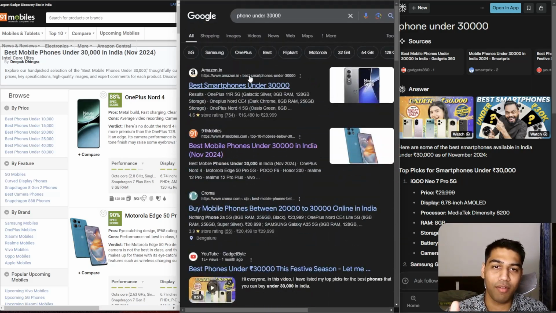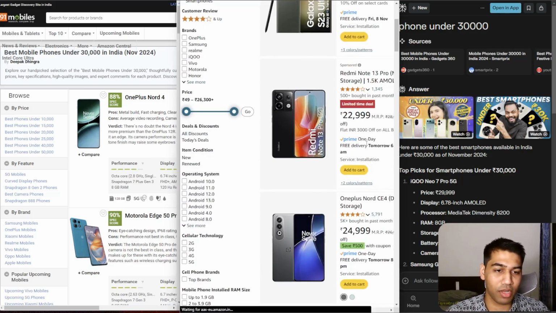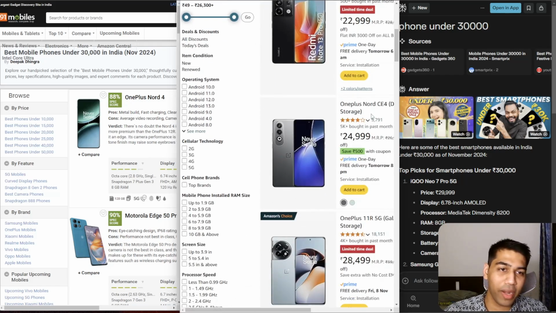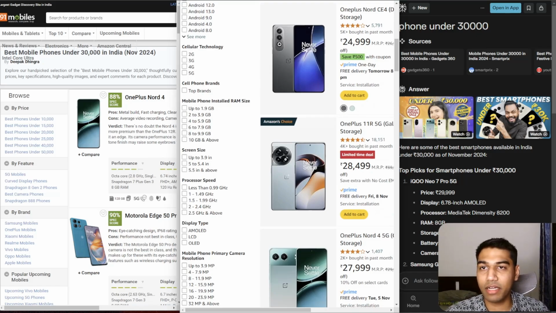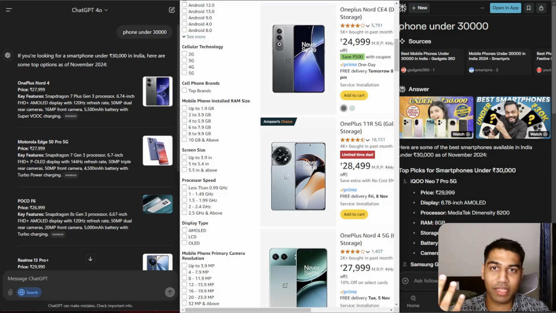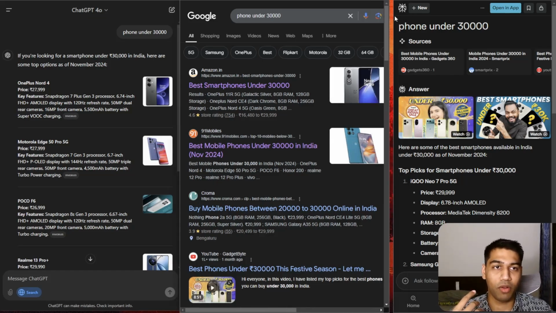And then on the top you have best smartphones under 30,000, and you can see them, but none of them result to 30,000. The first thing is an ad, because I'm on Amazon. So 25, 26, again decently done, right? I would say so, because they have been doing shopping for a long time. That's one of the biggest use cases of Google in India. People use it to shop directly, and Google has been pushing shopping a lot.